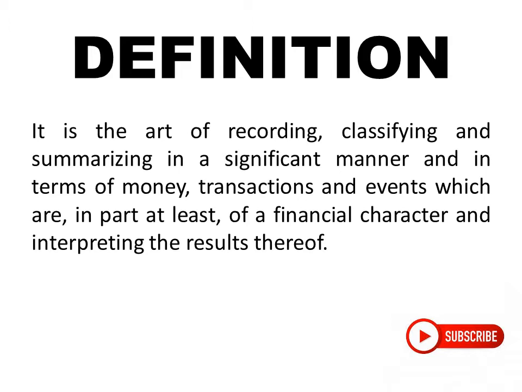And summarized. Then further we summarize them in a significant manner and in terms of money, transactions and events, which are in terms of money also. Money in accounting plays a very important role. The transactions should be, at least in part, in terms of money or of financial character, and then from all those things you interpret the results thereof. Results are like whether the organization is in profit or in loss, right? These are the results. So this is how we define what is accounting.